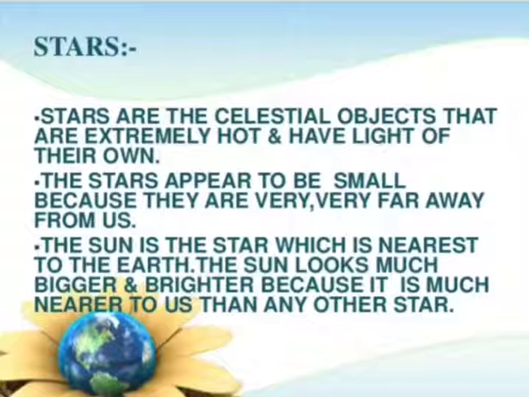The sun is the star which is the nearest to the earth. The sun looks much bigger and brighter because it is much nearer to us than any other star. As we all know, the sun is also a star. So why does it appear so big? Because the distance is not so large. It is the nearest star to earth.